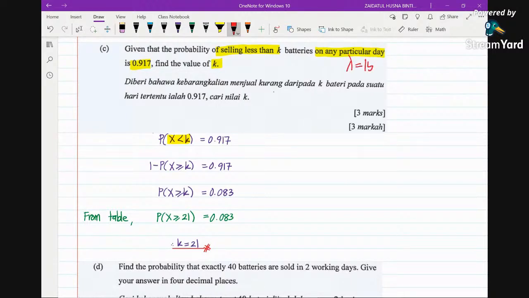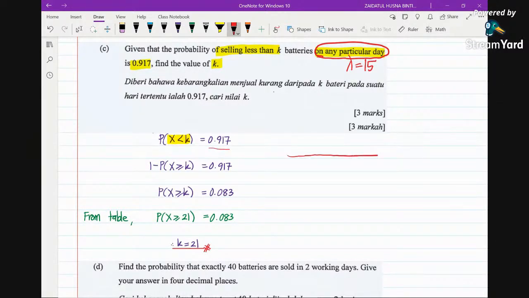Lambda is still 15 because it's in a day. It's about the number of batteries sold in a day, so lambda is still 15. We are given the probability that X less than K is equal to 0.917. So what to do?